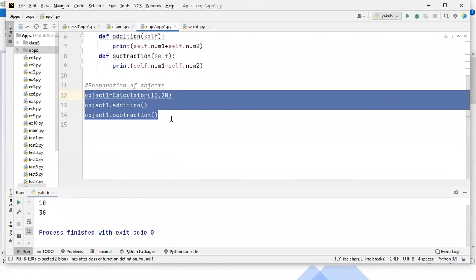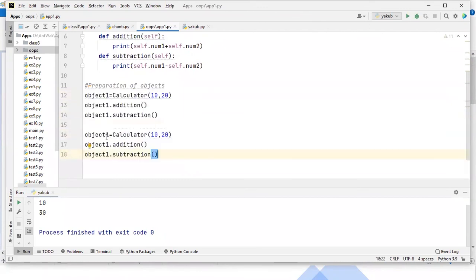Suppose you want to test your application with another object, you can create another object like this, guys. object2 is equal to Calculator, with 100 and 200 I'm passing, and through object2, guys, I'm calling addition, and I'm calling subtraction.